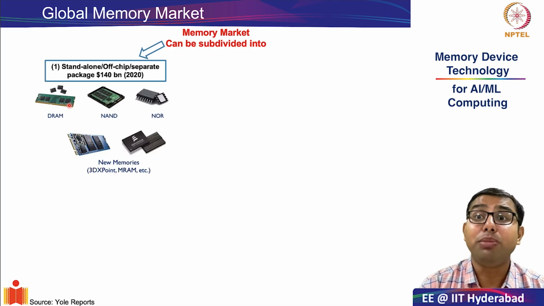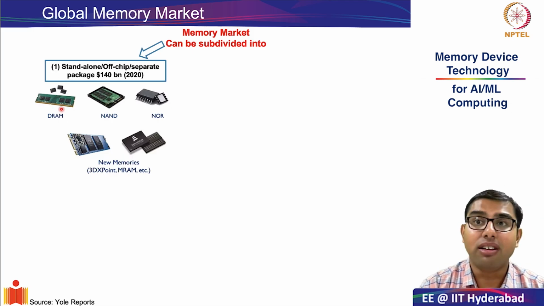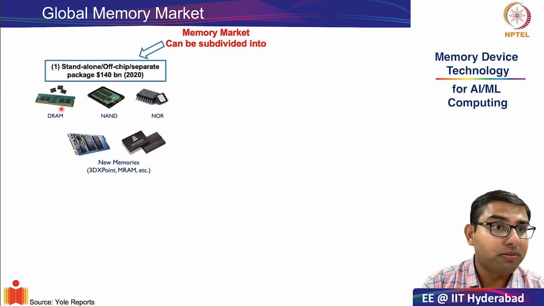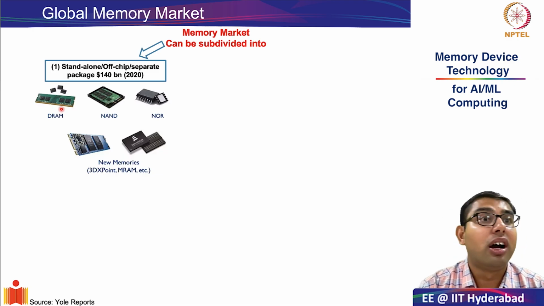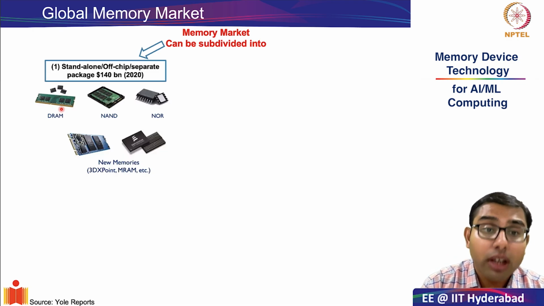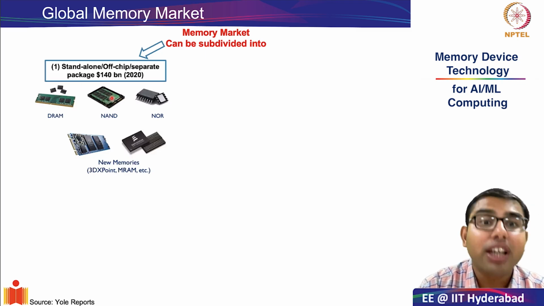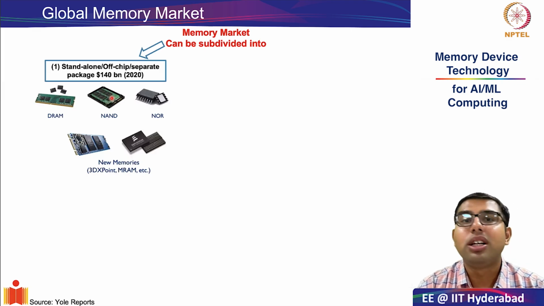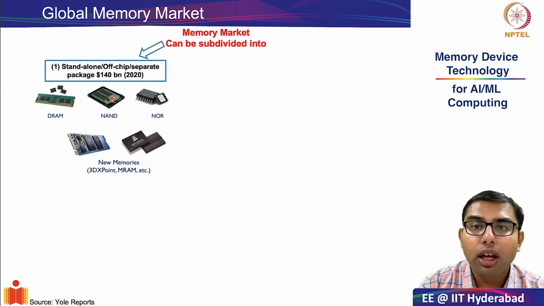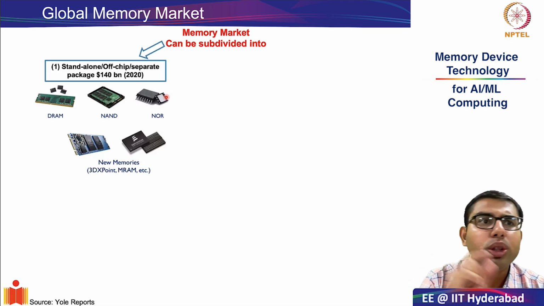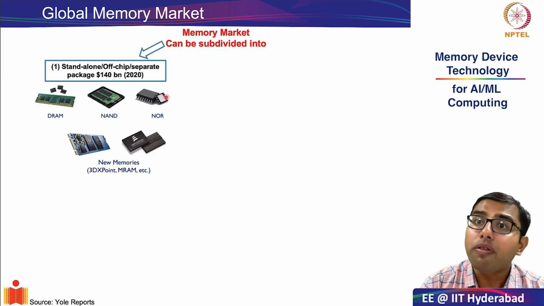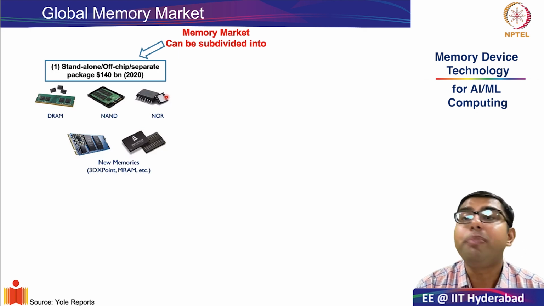As you can see over here, the DIMMs, or dual inline memory modules, in which these DRAMs are integrated. We will study more about DIMMs when we look at DRAM, along with the NAND flash. NAND flash is also a very important standalone off-chip memory. We saw that although the segment is very small, NOR flash is also another important off-chip memory.